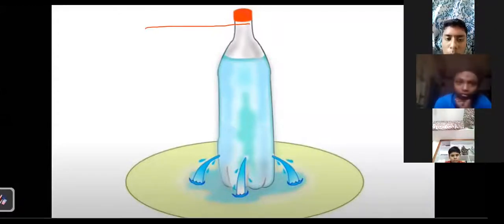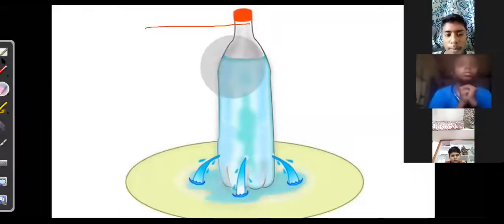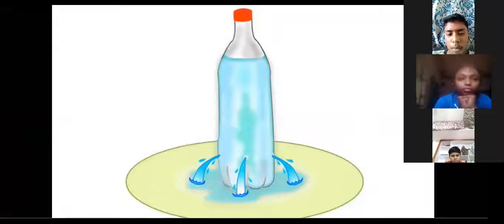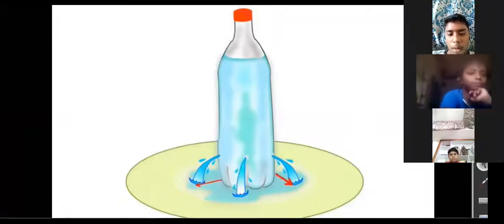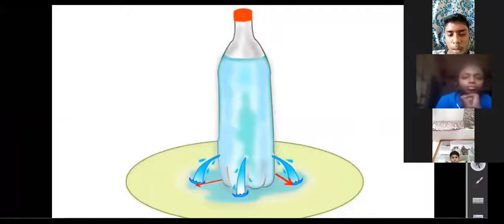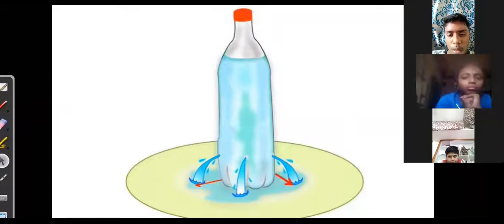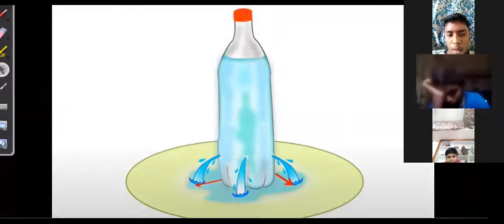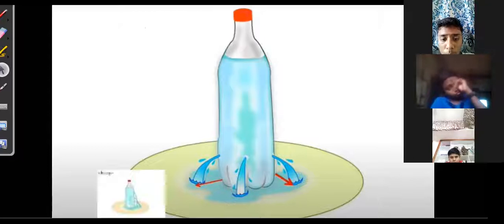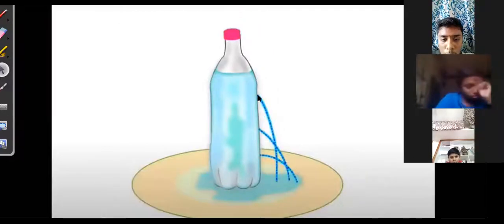Focus on the video. Are you able to see what I am showing? See, on four sides, the bottle is filled with water. See now, this side and this side, on all four sides the water is falling equally. Right?